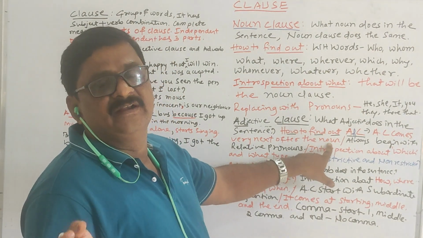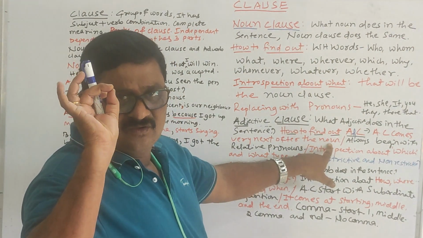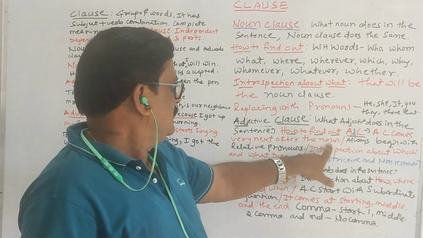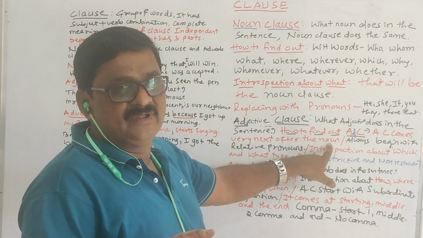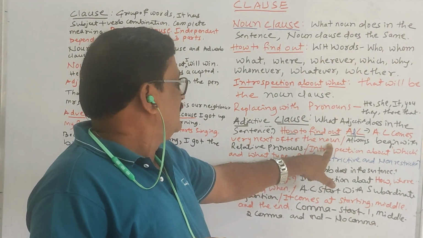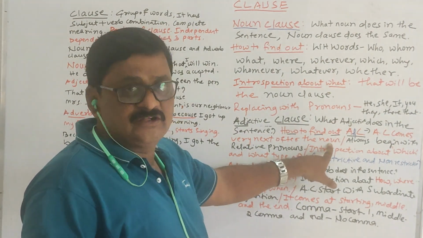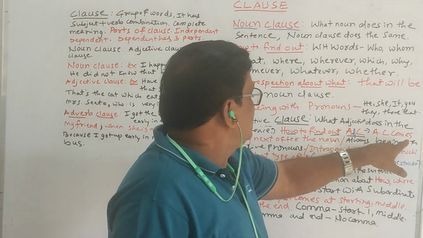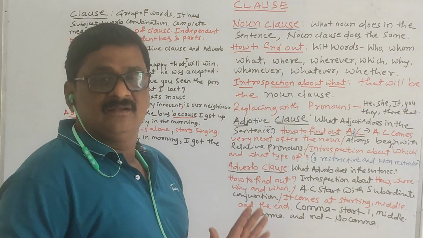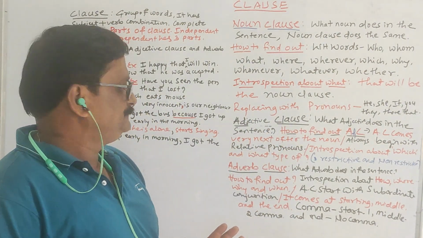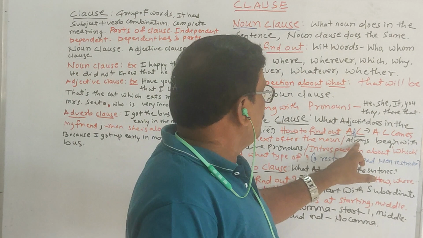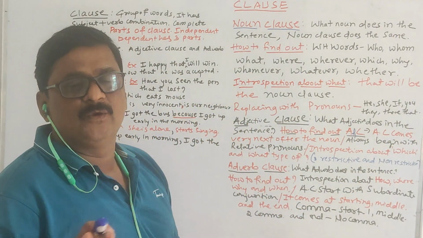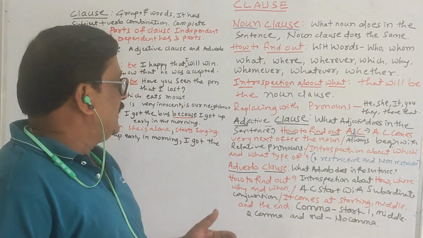This is one more technique we have, a way to find out if it is an adjective clause or not. So an adjective clause comes very next after the noun, and always begins with relative pronouns.